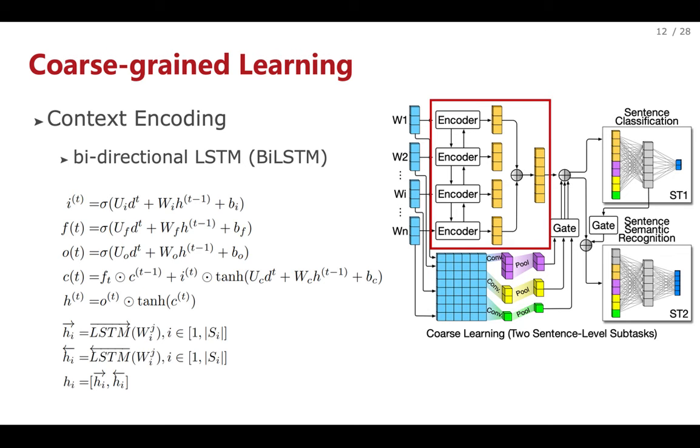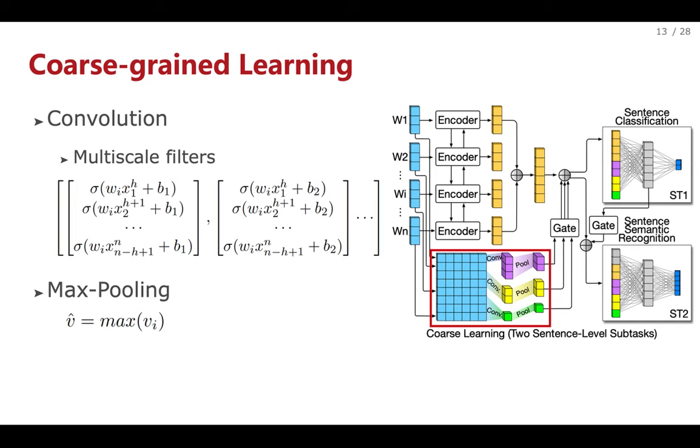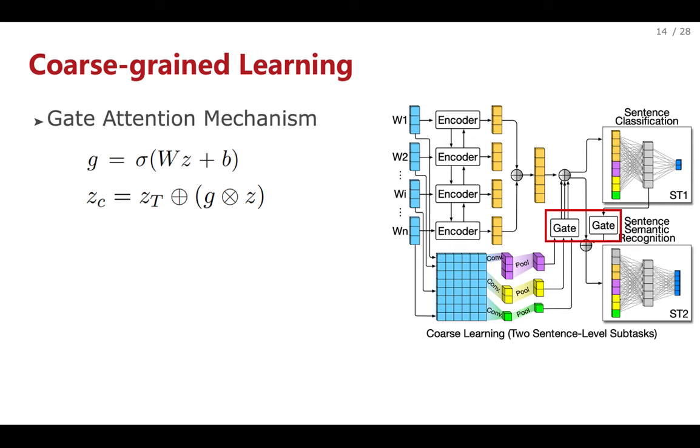Convolution layer. We also employ multi-scale filters to capture local n-gram information in a sentence. Meanwhile, we use the max pooling operation to extract the most important features within each feature map. Gate attention mechanism. Since not all features contribute equally to the final task, we employ the gate attention mechanism to weight each concept information. The effect of gate attention is similar to that of feature selection.